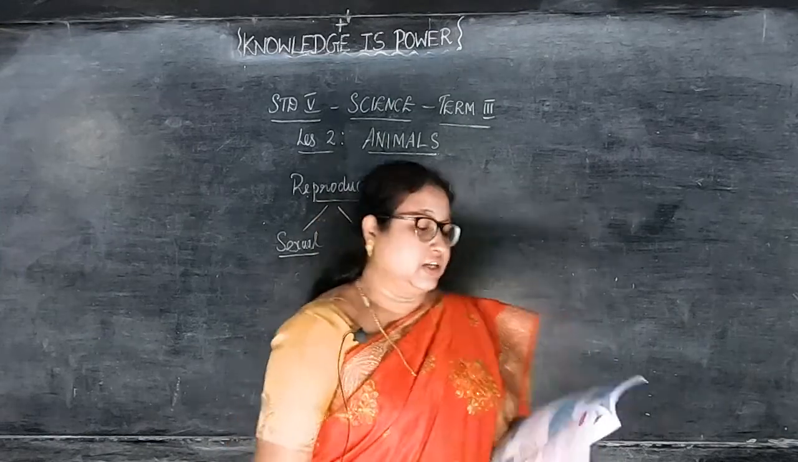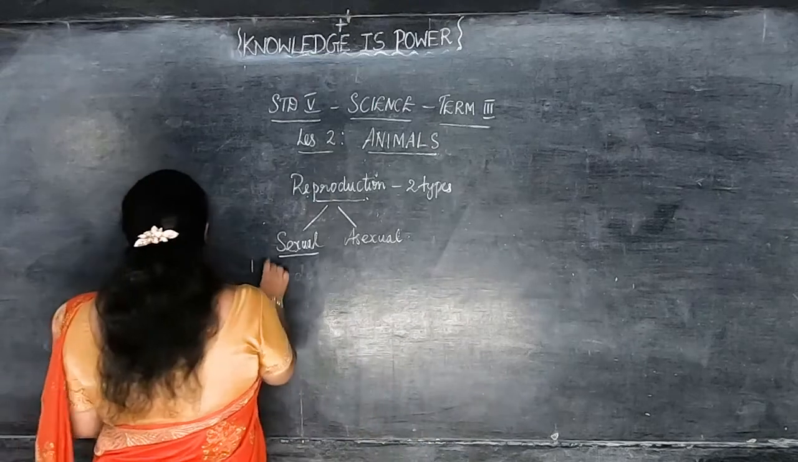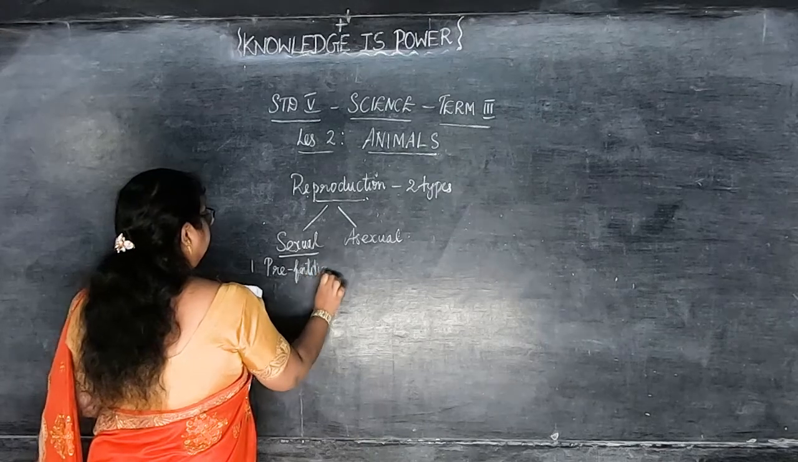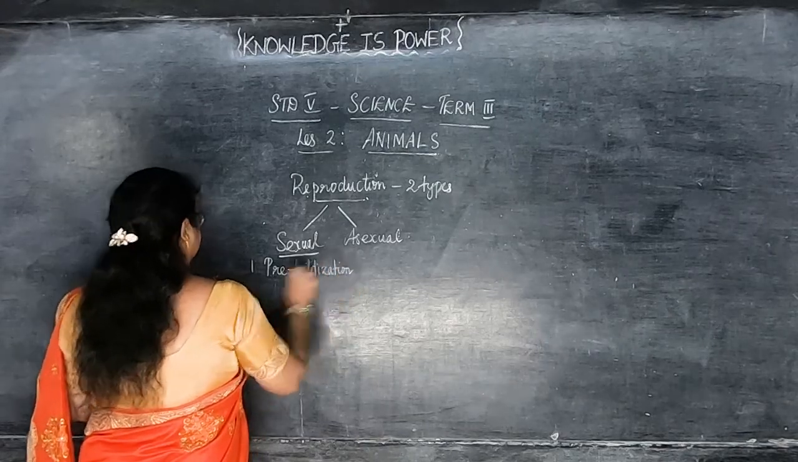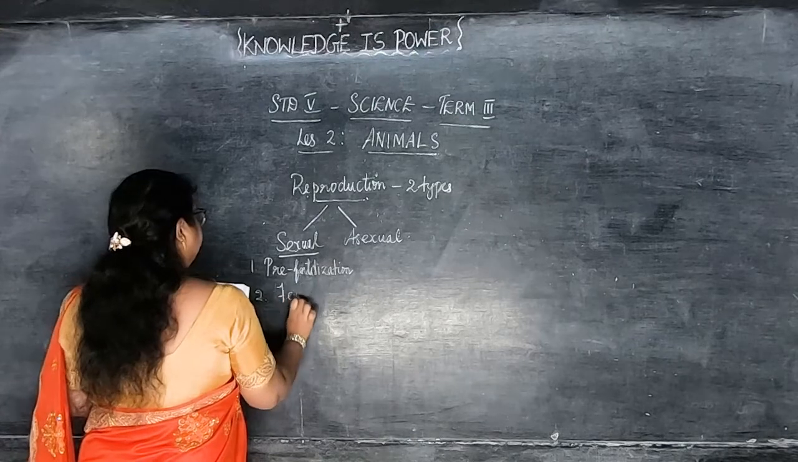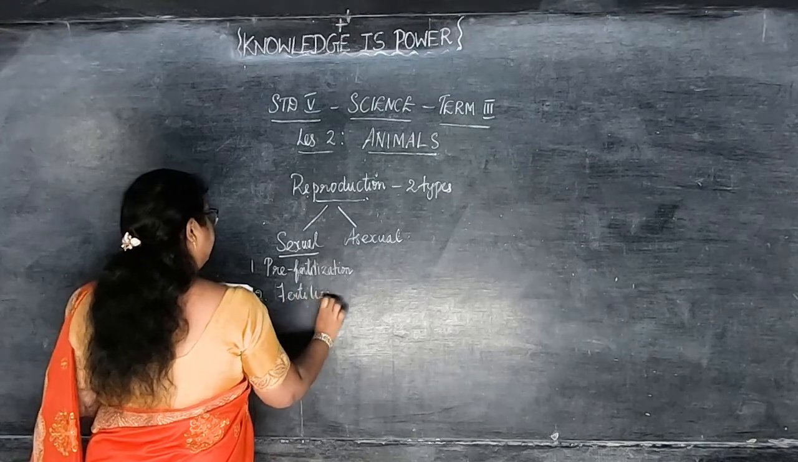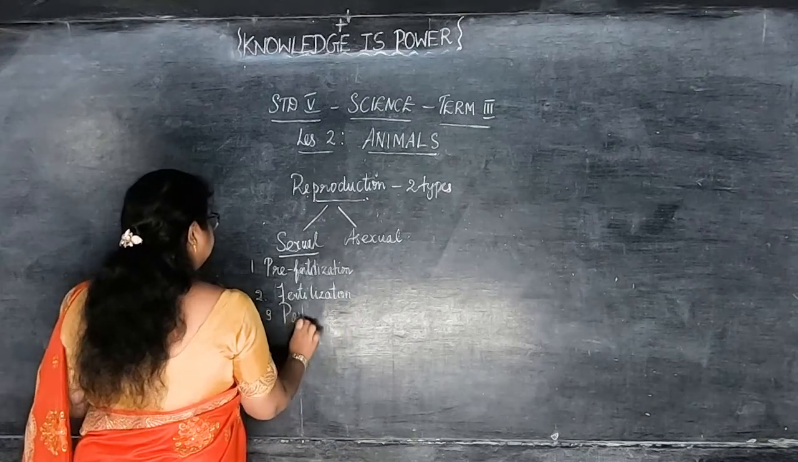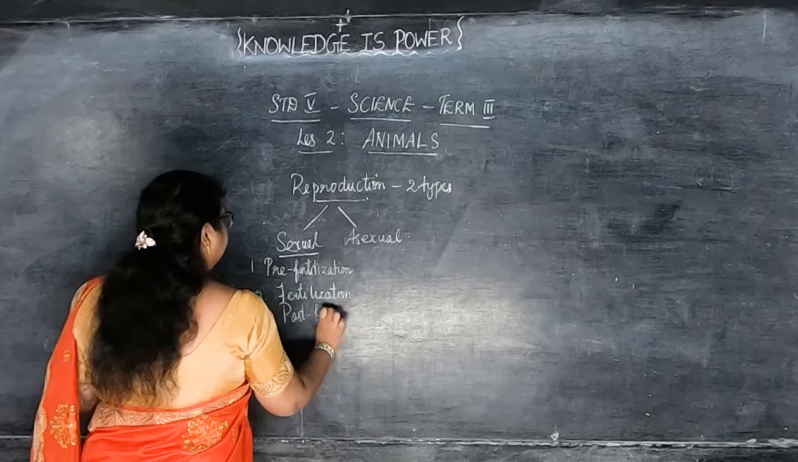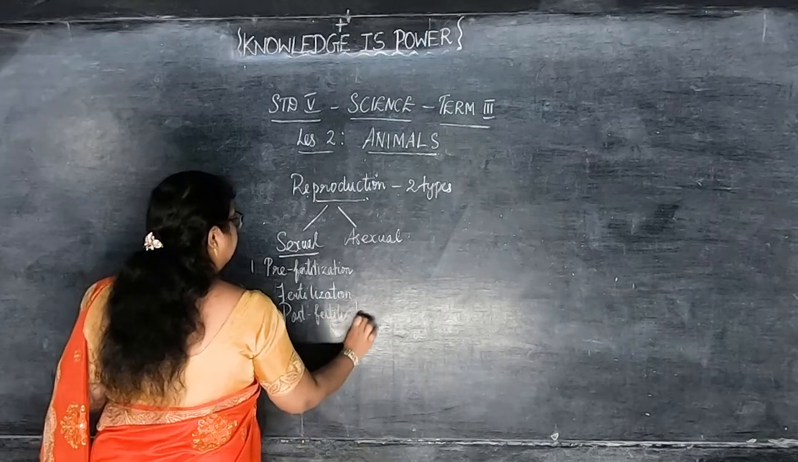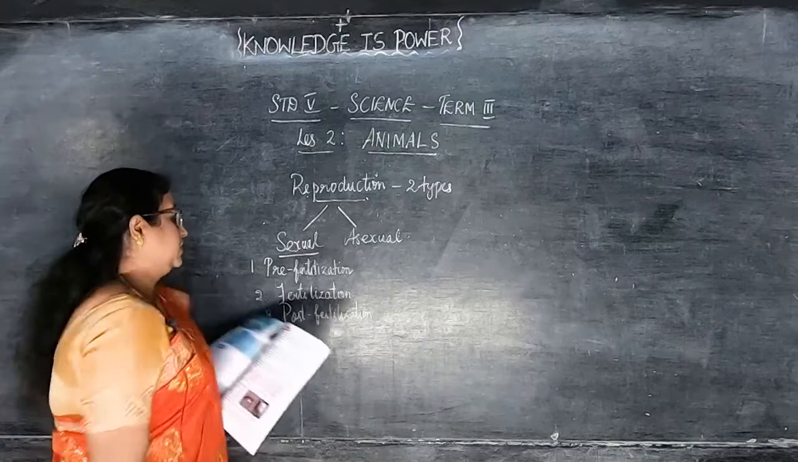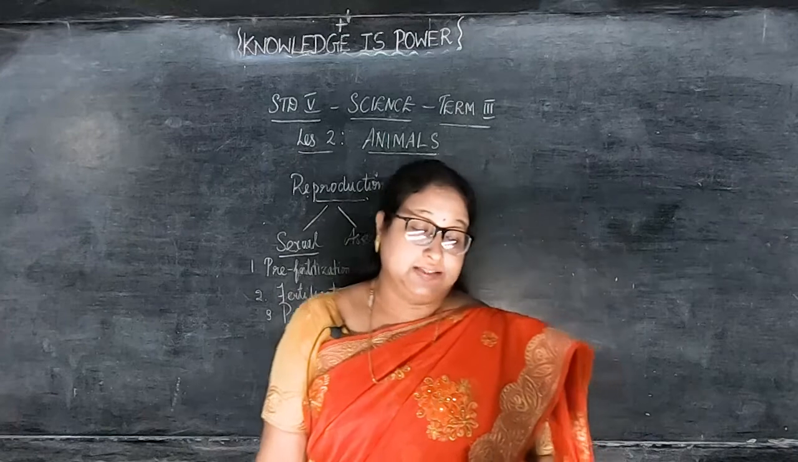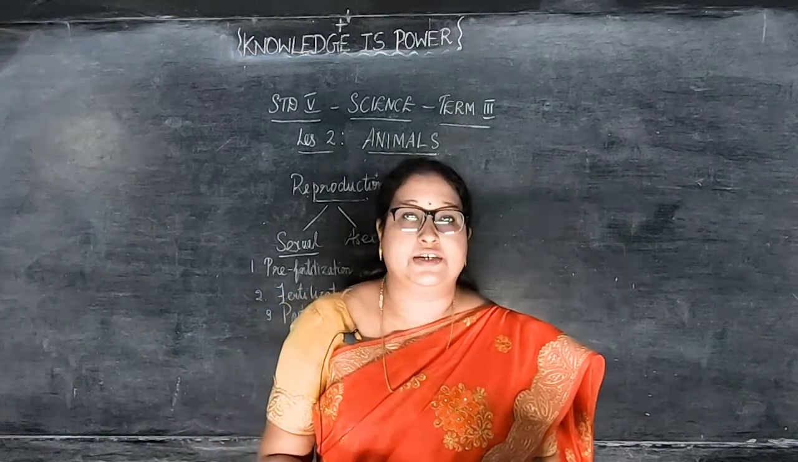Sexual reproduction consists of 3 stages: pre-fertilization, fertilization, and post-fertilization. So these are the 3 stages. Now first we are going to see the pre-fertilization.